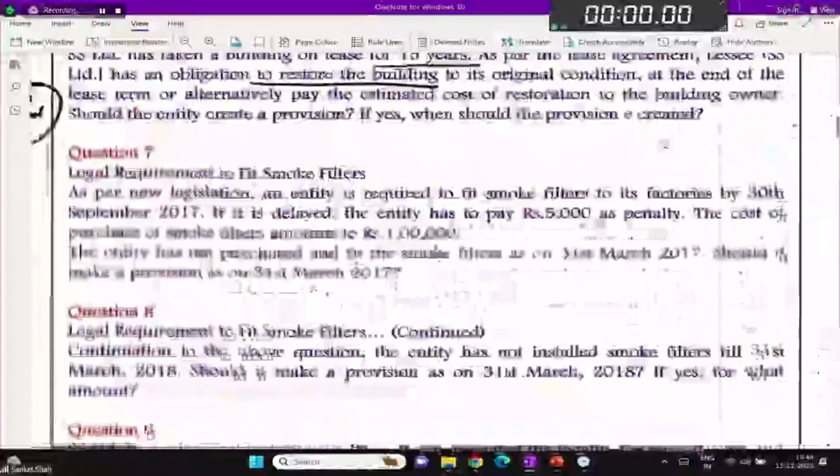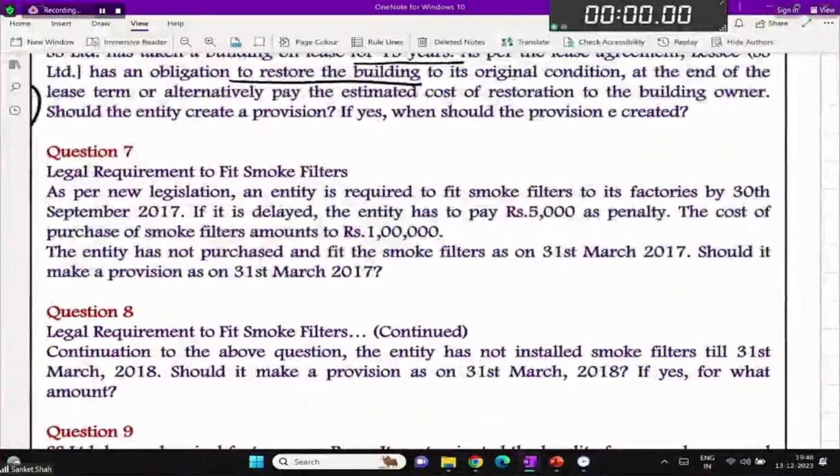Chalo, number 7. Concept clear? Very good.